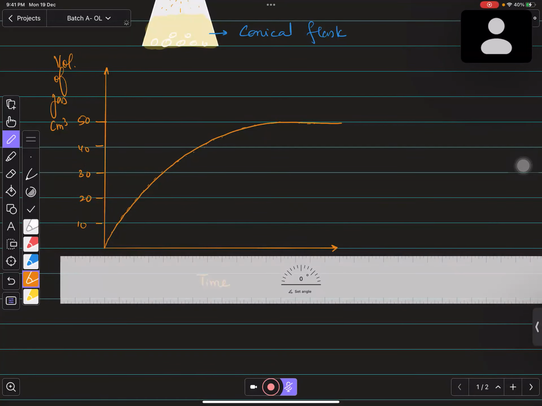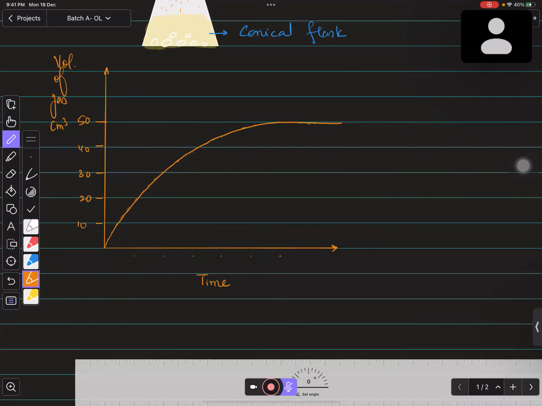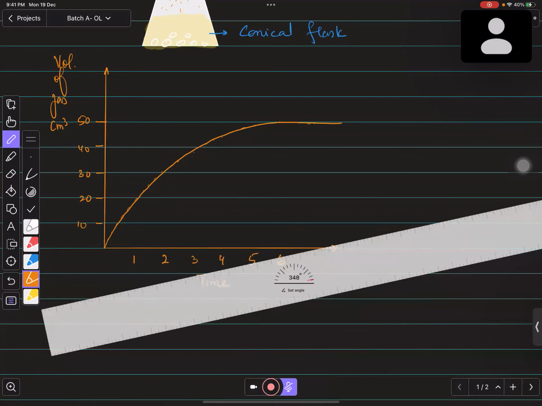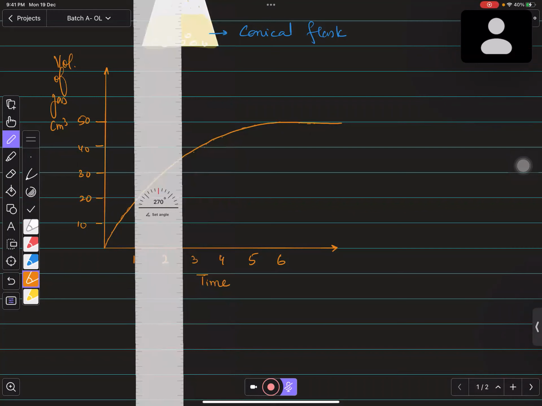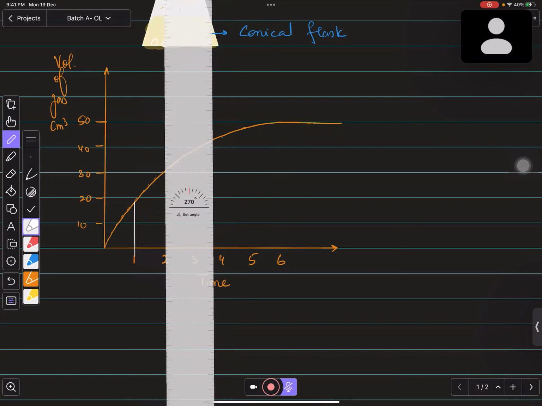Over here, for suppose this is 1 minute, for suppose this is 2 minute, 3 minute, 4 minute, 5 minute, 6 minute, ठीक है ना। So this is like a scale over here, 1, 2, 3, 4, 5 and 6, right? So let's do this. So initially बच्चों this is the first minute, the amount of gas produced.